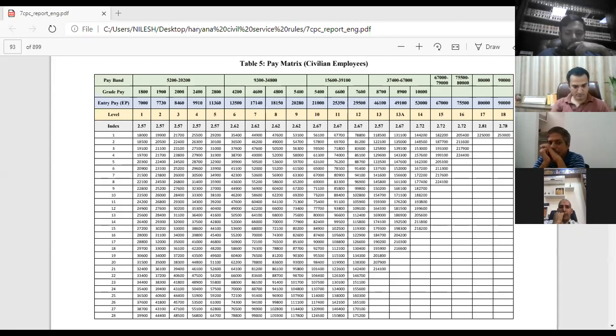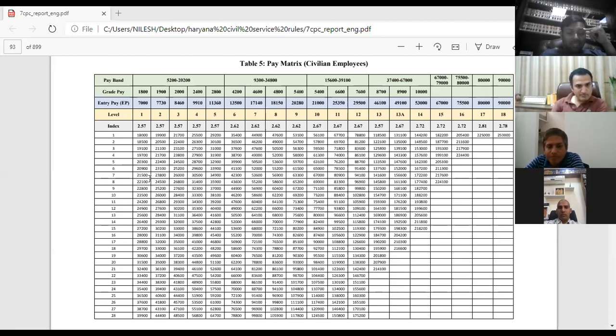At the time when the 7th pay commission has to be calculated, we will multiply 8,300 rupees by 2.57, which has been granted, and the answer will be 21,331. Now you have to see in this index where 21,331 is. You will not be able to see 21,331.